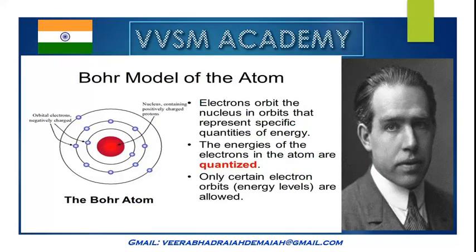In the Bohr atomic model, electrons orbit the nucleus in different orbitals that represent specific quantities of energy, a definite quantity of energy. The energy of the electrons in an atom is quantized, because definite or specific energy levels are nothing but quantized. Only certain electron orbits or energy levels are allowed. The orbital electrons are negatively charged, and the nucleus contains positively charged protons as well as neutrons, which are neutral in charge. That is the structure of the atom.